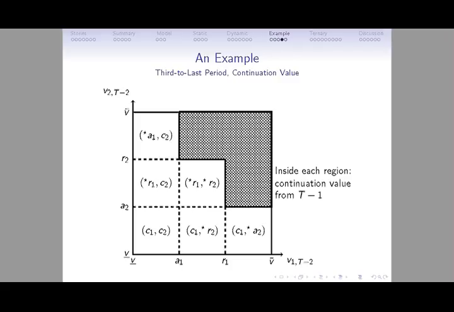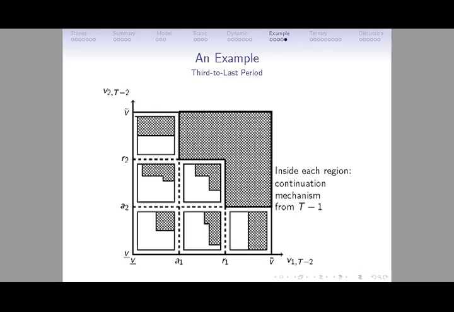So in the third to last period, more things become available in the second to last period. So in the last period, only the 6 binary ones are possible. But in the second to last period, there are a lot of other ternary mechanisms. So in particular, the ones that look like these are possible. So if one person vetoes and the other person recommends, we still use the dictatorship. But if one person vetoes and the other person just approves, then the person who vetoes would lose some veto power in the next period, but not all of it.